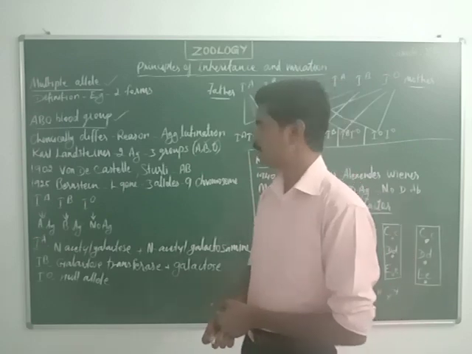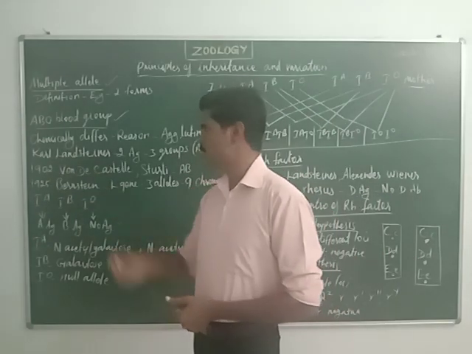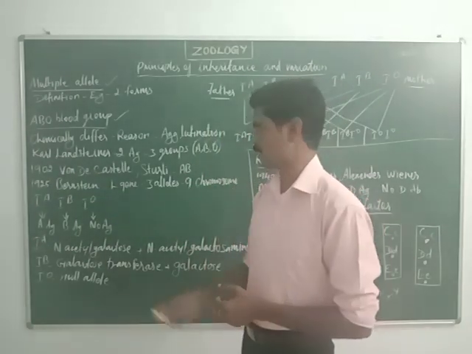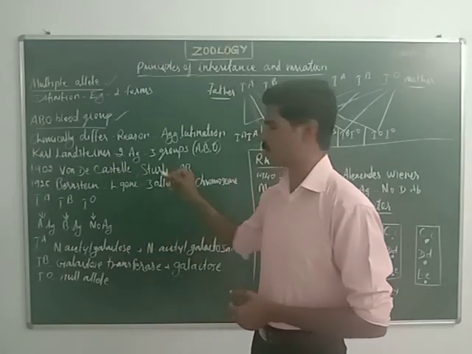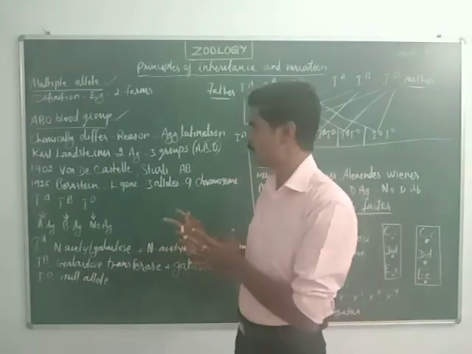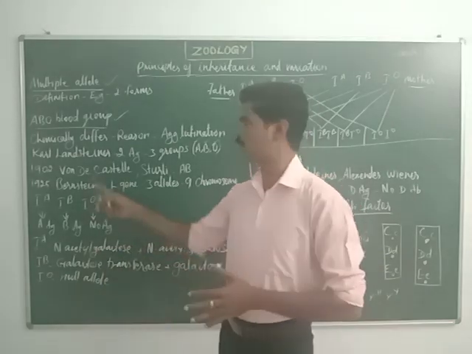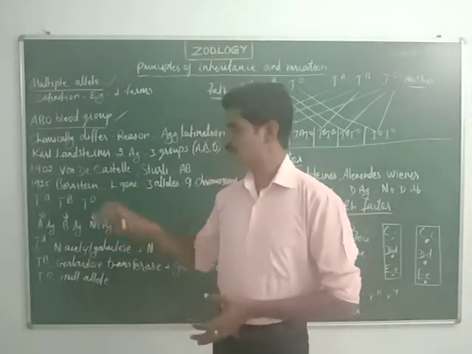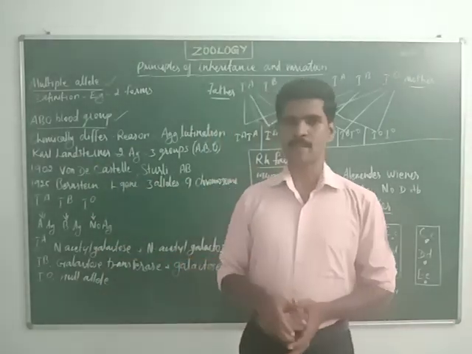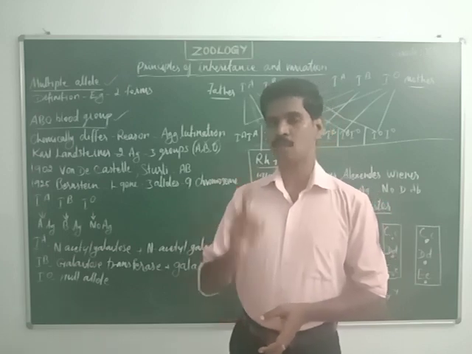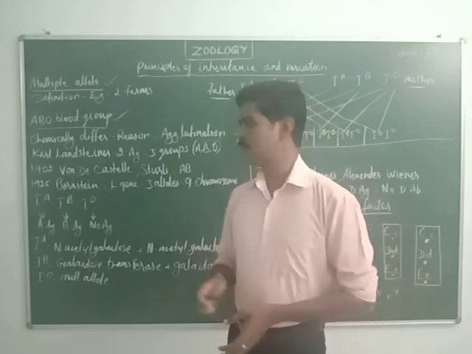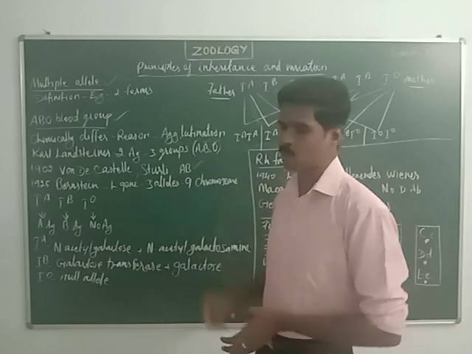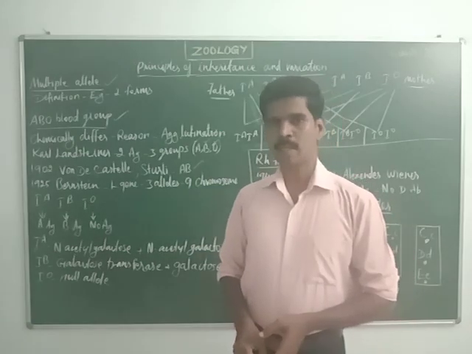Next, in the year 1902, two scientists, von Decastello and Sturli, who were students of Karl Landsteiner, together discovered the fourth blood group, called AB group.